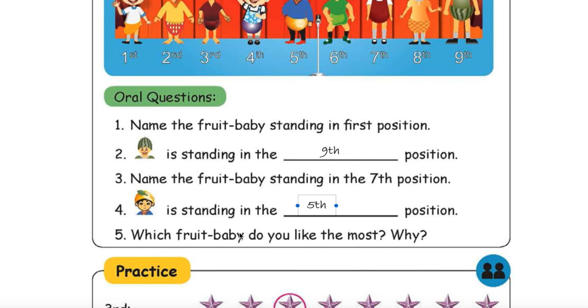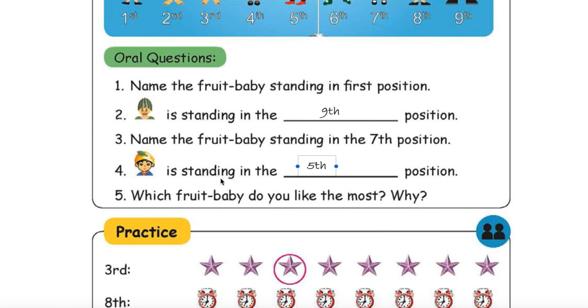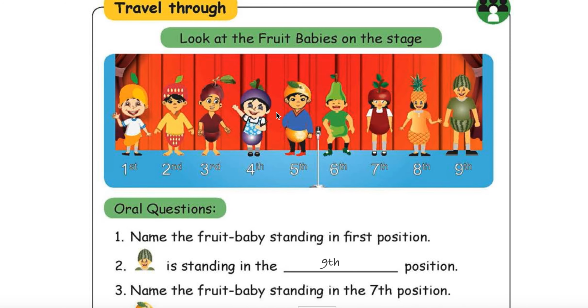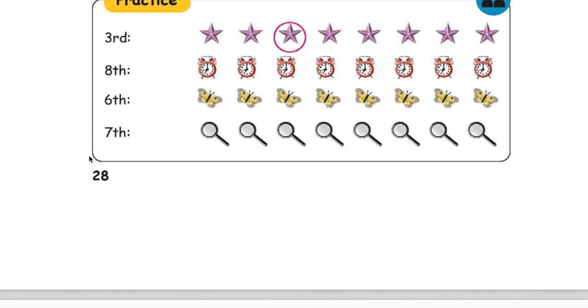Fifth position. Which fruit baby do you like the most? Why? If you ask me which fruit baby I like the most, mango. I like the taste of the mango. In these 10 fruits, my favorite is mango. Likewise, you have to write your favorite and why. The reason for me to like mango is that it is very very sweet. Oh, that is my reason. Anyway, whether you like it or not, fine.